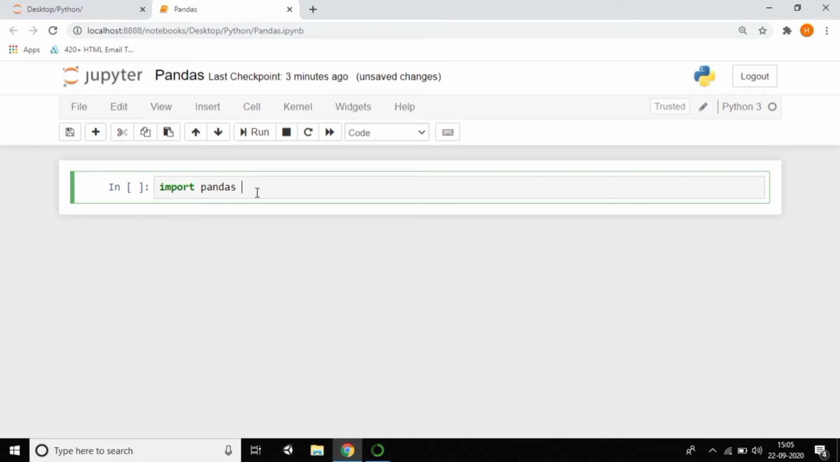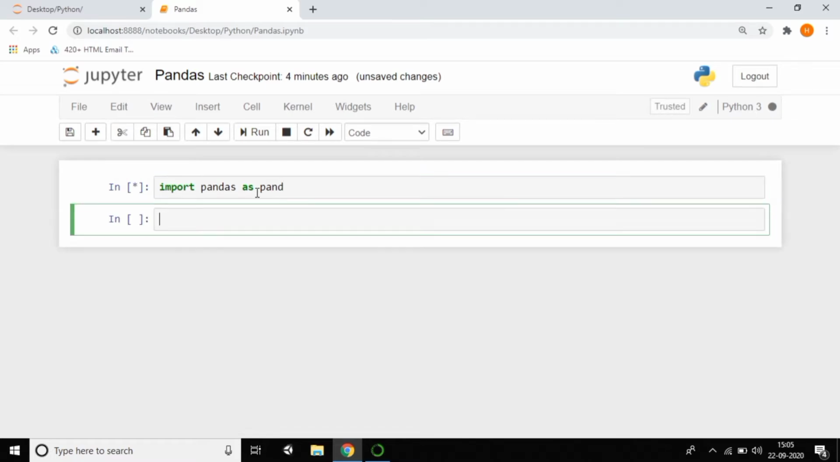So import pandas as pd. I'm importing and executing. First of all I want to create a series. For that I'm creating a variable which is called final.